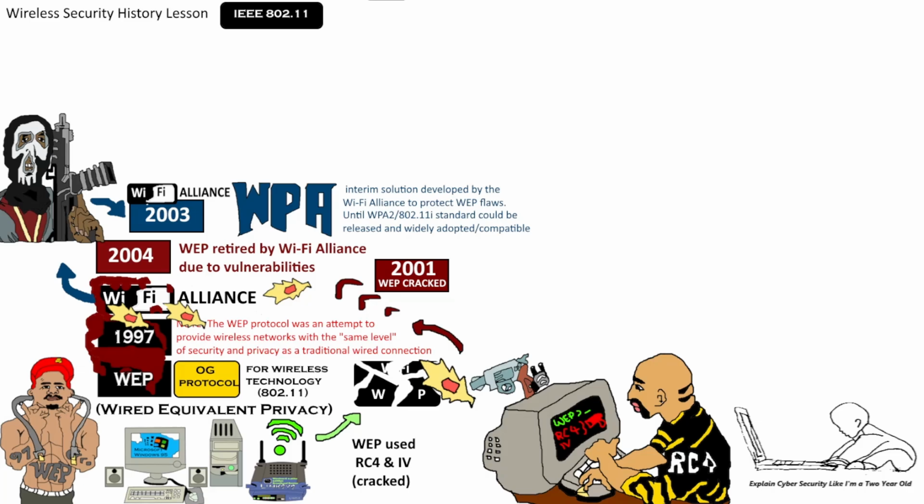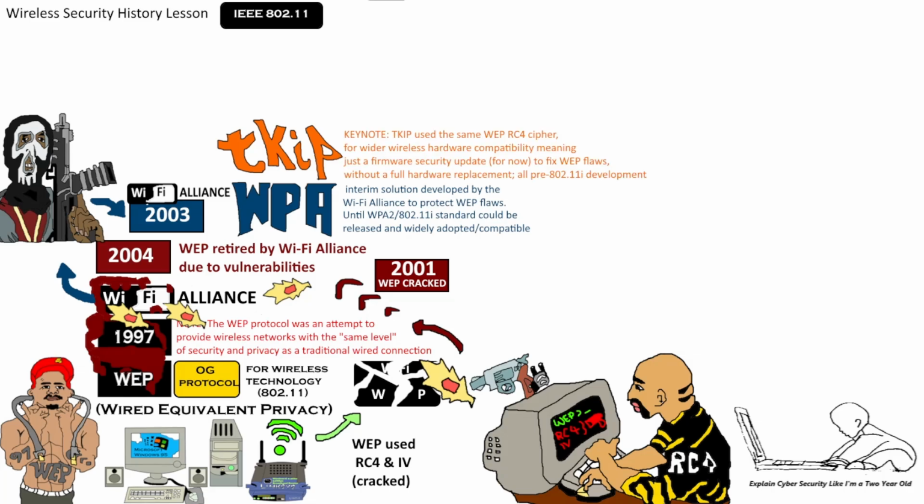But before WPA-2 could be released, there were various hardware compatibility issues that needed to be ironed out before this government-grade encryption could be widely adopted. And so in the meantime, one of the key security improvements implemented into the WEP protocol in WPA was TKIP, Temporal Key Integrity Protocol, as well as other security features like better key management, dynamic, not static, IVs, message integrity checks, and the supported 802.1x authentication framework.